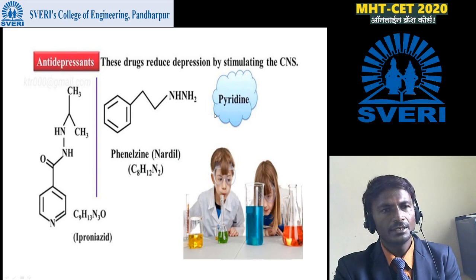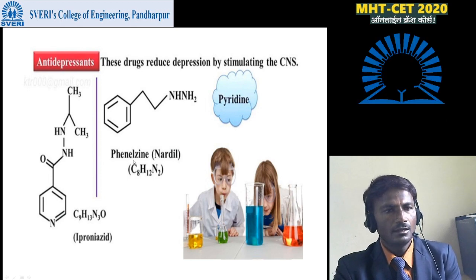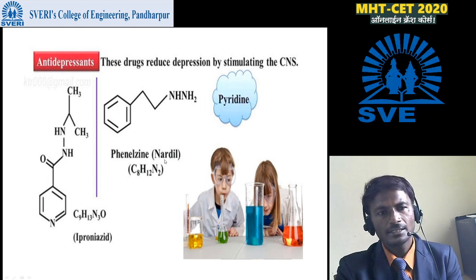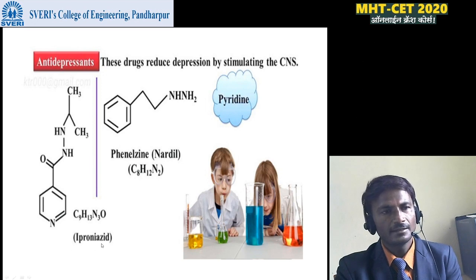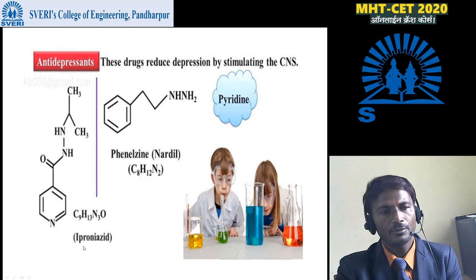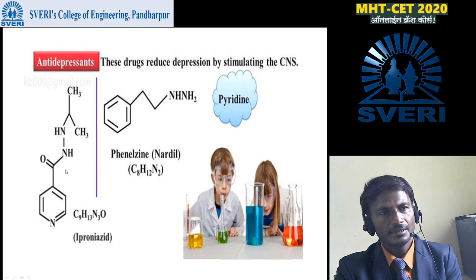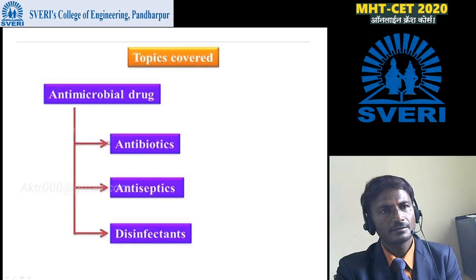First one is pyridine, second one we use here pyridine. This is the structure of phenylzyme. It is also called Nardil, and this is the apronicid. This is the structure of apronicid. These are the antidepressant drugs.